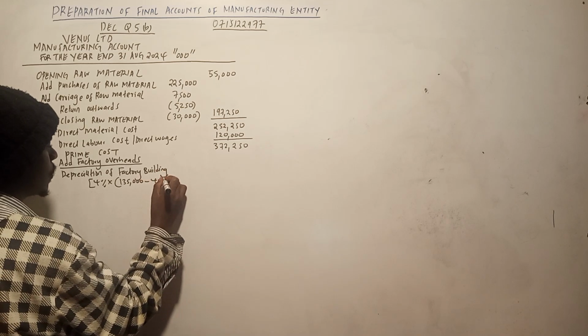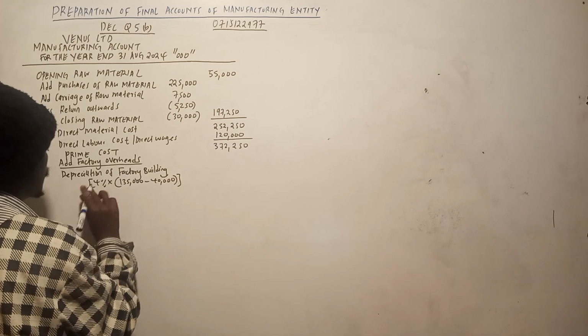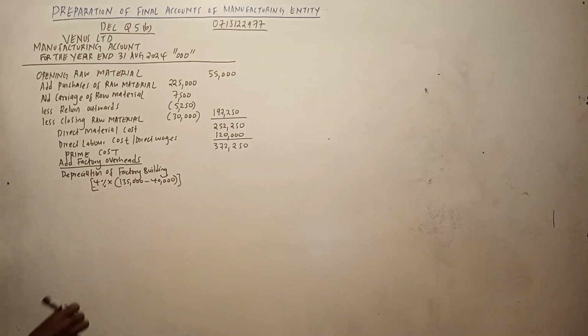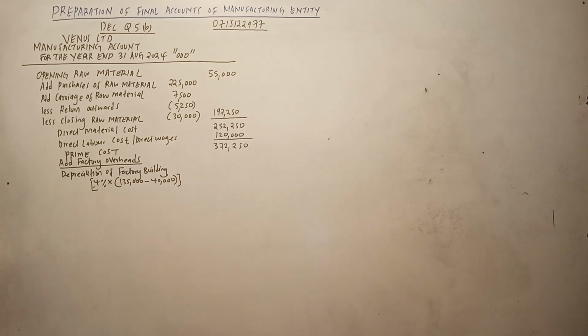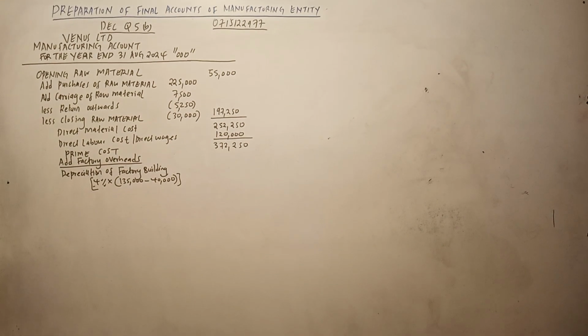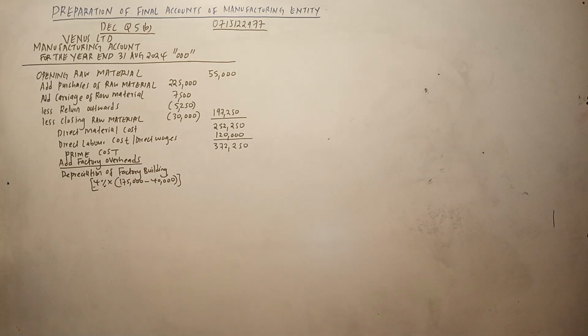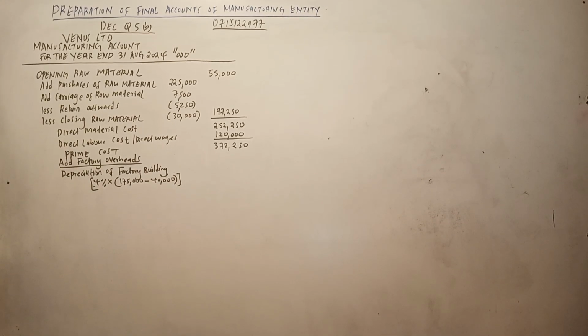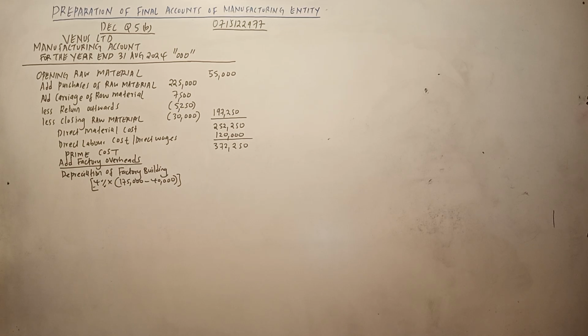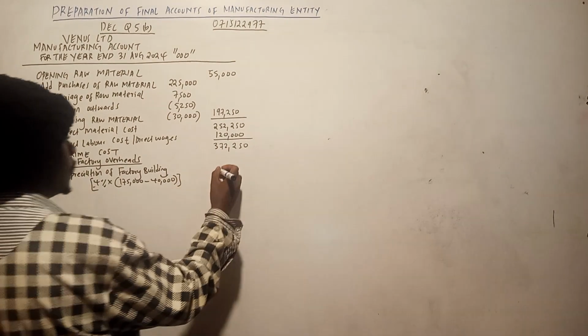Lazima tutoe hiyo land because land is not depreciated. So we need to remove the land. Itakuwa ni 135,000 times 4%. Itakuwa ni 5,400.